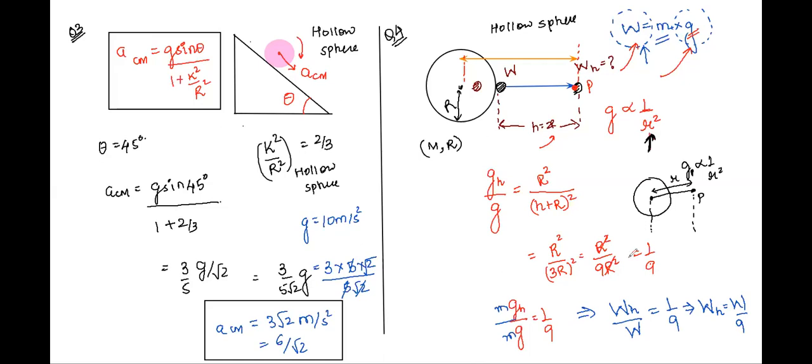Are we correct with this? Yes, sir. So, class, this is how we have linked the height to G, and G with weight. See here, a special variety of question: height to G, G with weight.